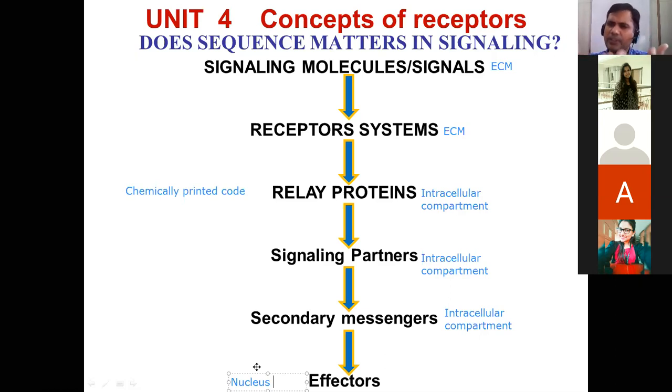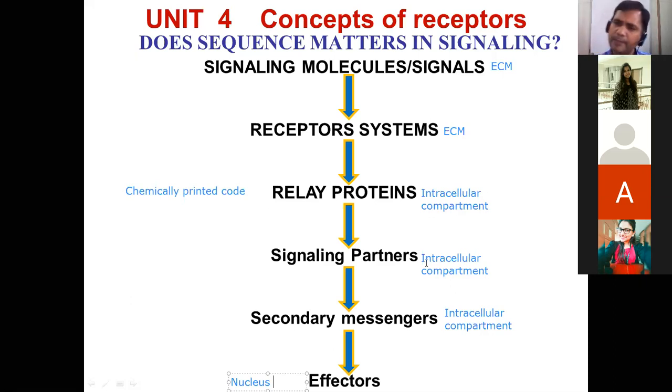Again, you will say, what is the signal here? The signal is nothing but a chemical signal, like phosphorylation, acetylation, etcetera. So within the nucleus, these effectors like transcription factors, co-transcription factors, even many other proteins, work as a transcriptional complex to facilitate the transcription of a set of genes. So what is happening here? Imagine these signals are for growth. The growth factor is the signaling molecule. Then these receptors are growth receptors.